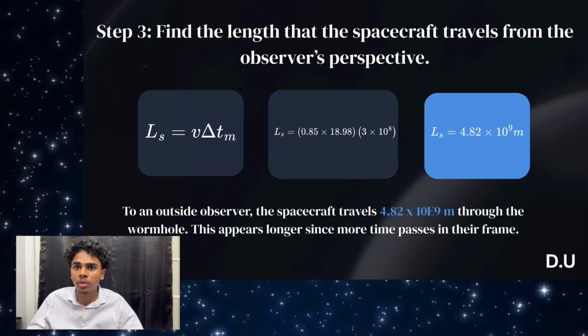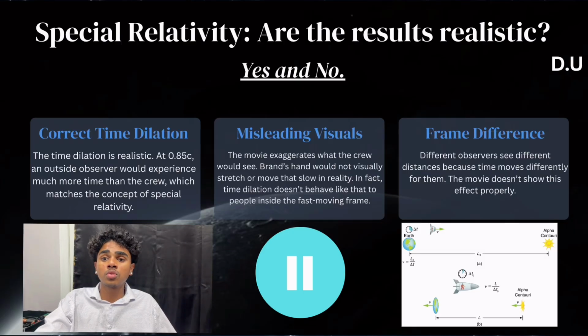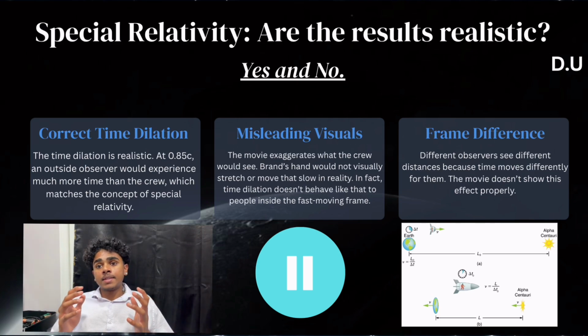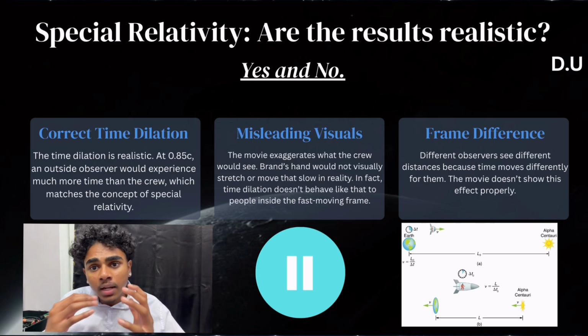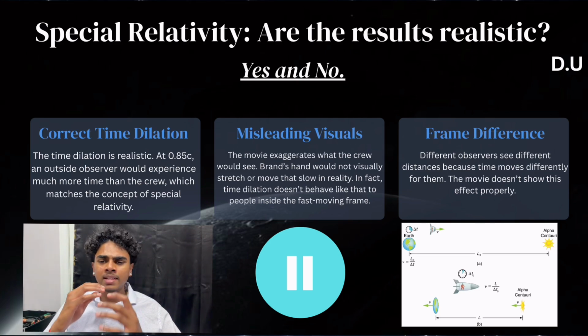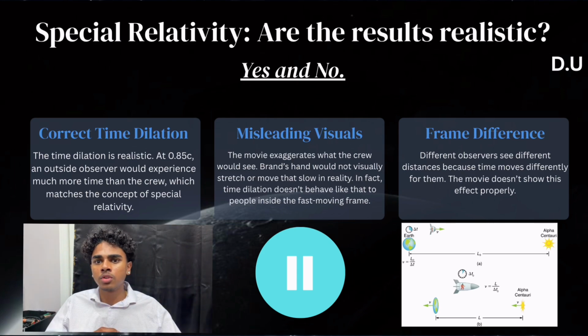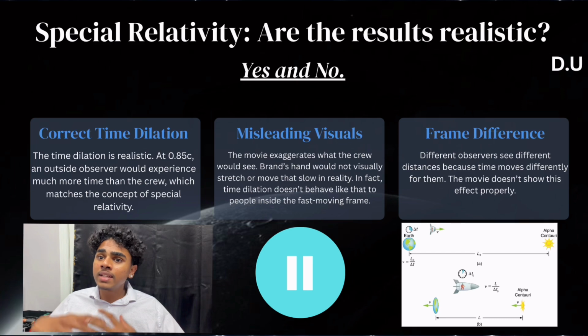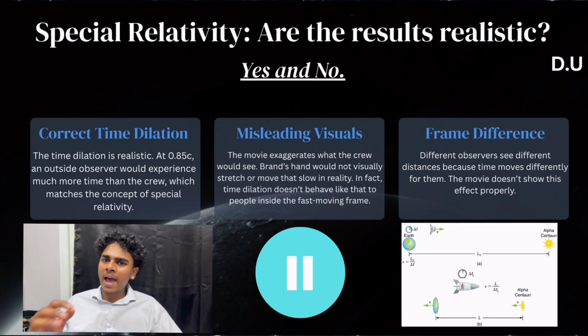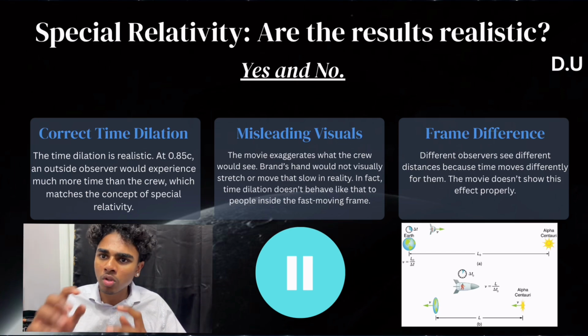Are these results realistic? Yes and no. The time dilation calculations are realistic. At 0.85 c, outside observers truly experience much more time than the crew. However, the movie exaggerates the visual effects. Brand's hand wouldn't stretch or move in dramatic slow motion.